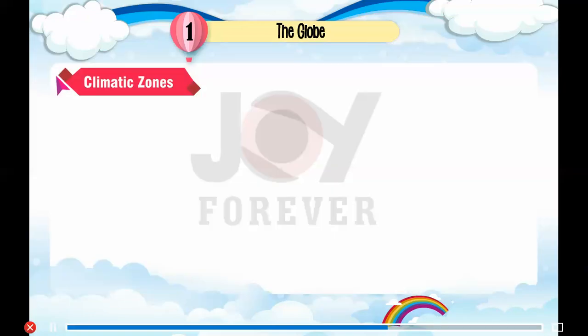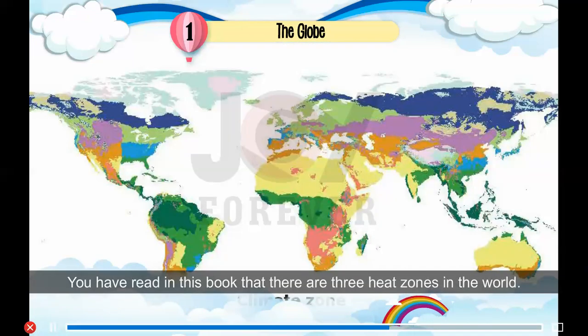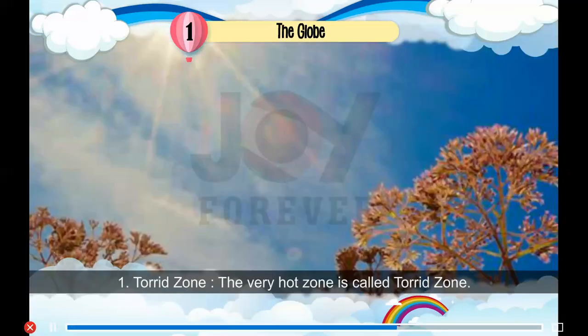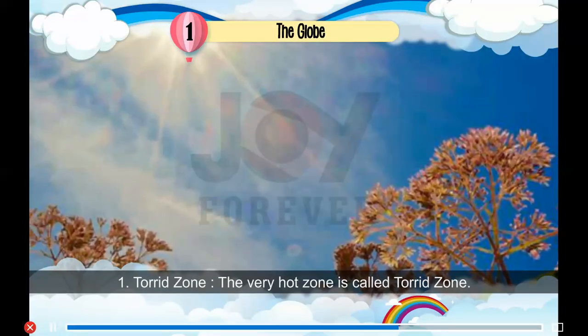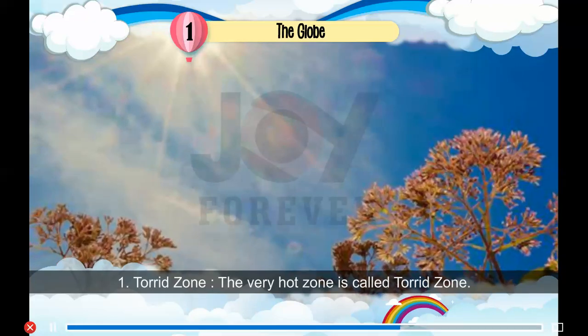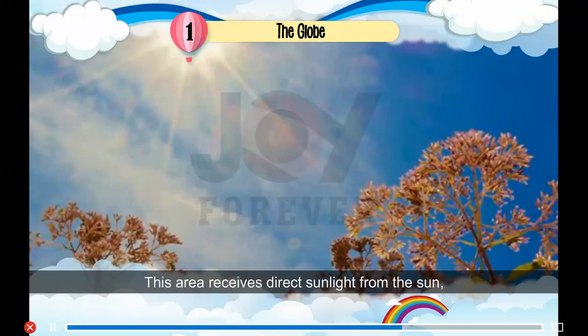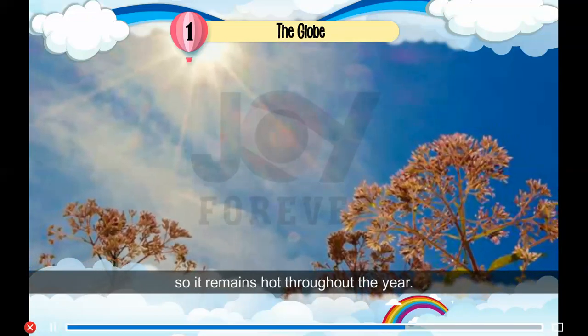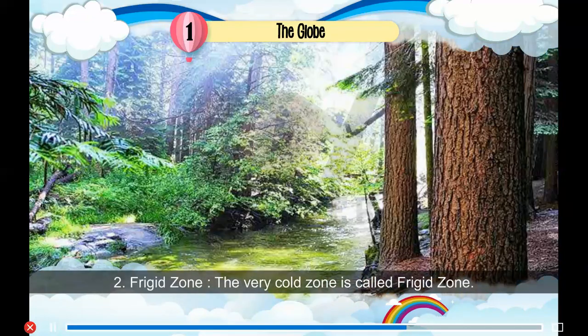to India. Climatic zones. You have read in this book that there are 3 heat zones in the world. They are also called the climatic zones as they determine the climate of the world. 1. Torrid zone. The very hot zone is called torrid zone. This area receives direct sunlight from the sun, so it remains hot throughout the year.